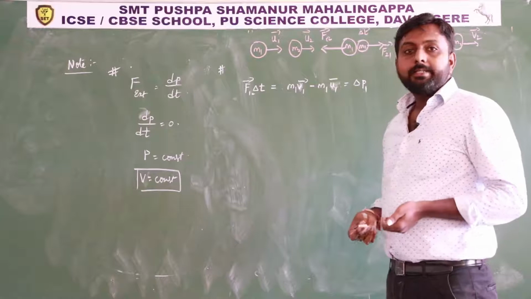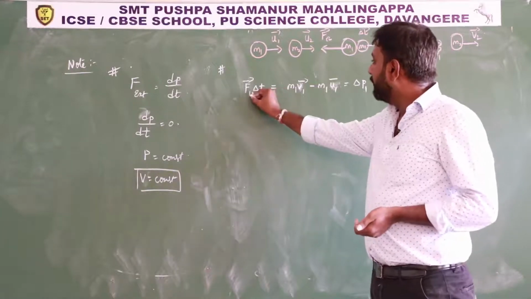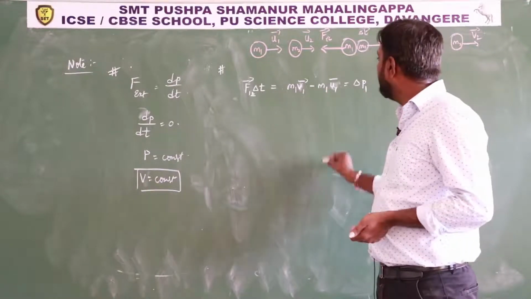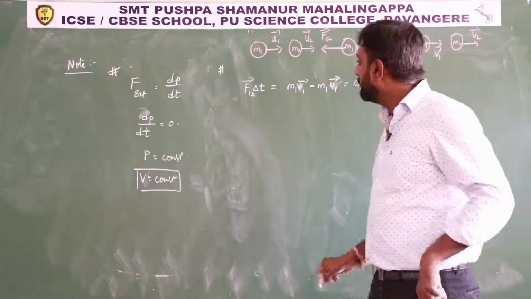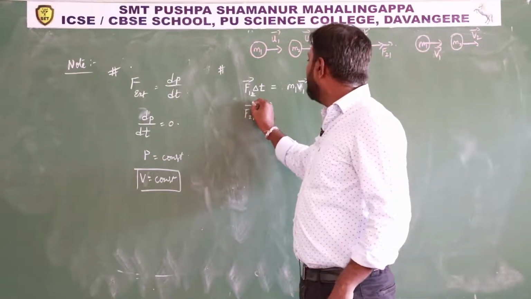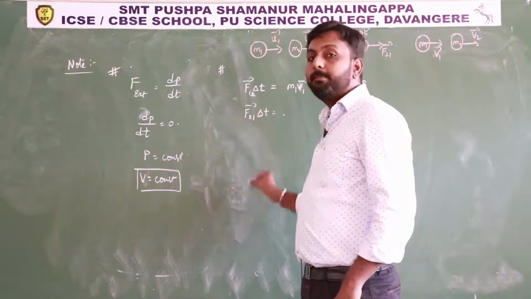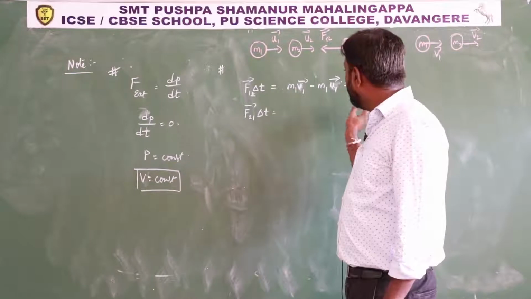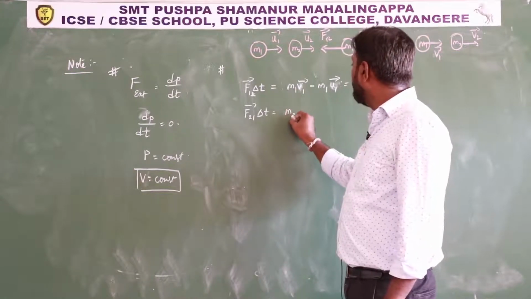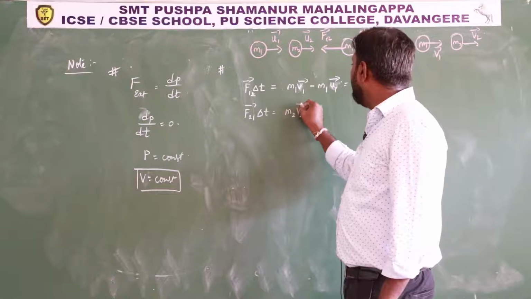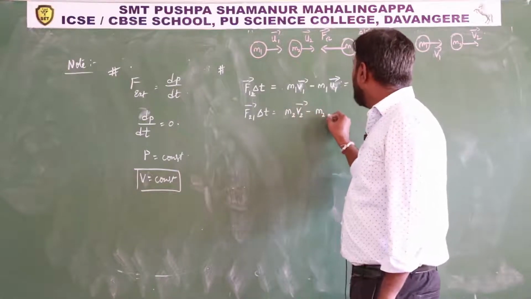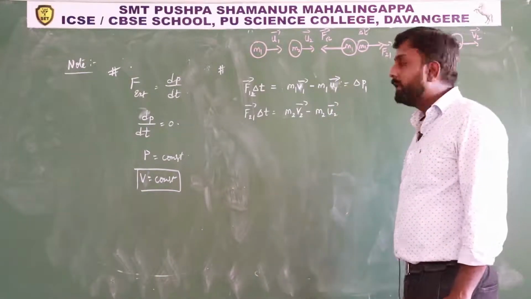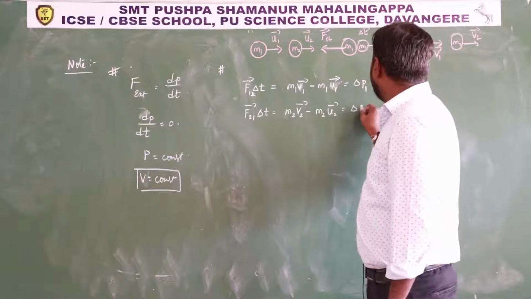Delta p1 is nothing but change in momentum. Similarly F21 delta t, this is what? Impulse experienced by the second body. The change in momentum is the second body's m2 v2, its final speed, minus m2 u2, its initial speed. This is F21 into delta t, which is equal to delta P2.